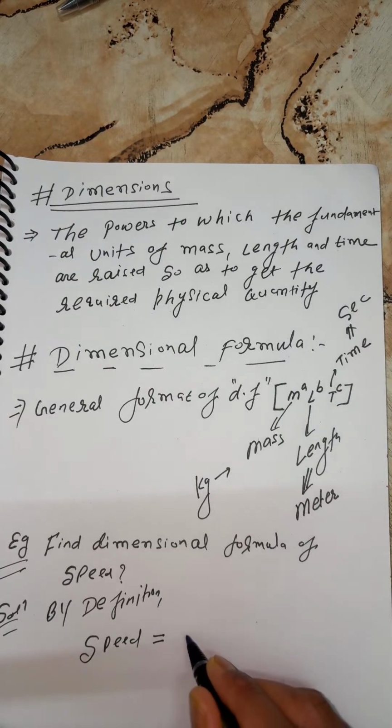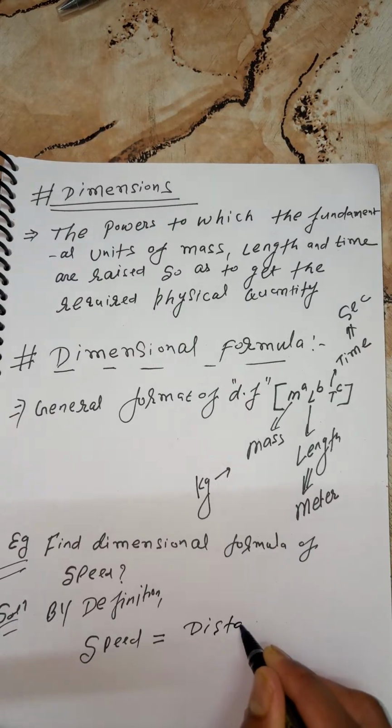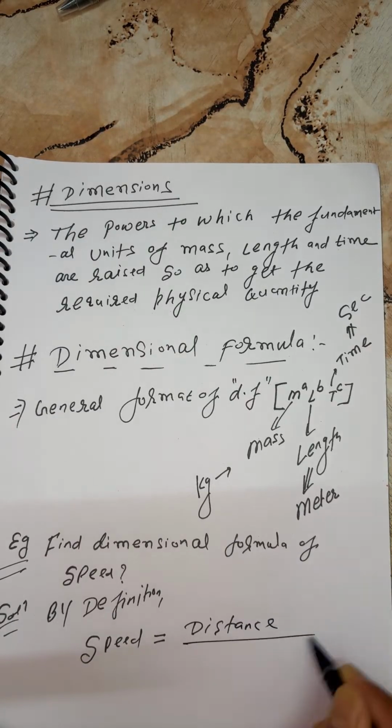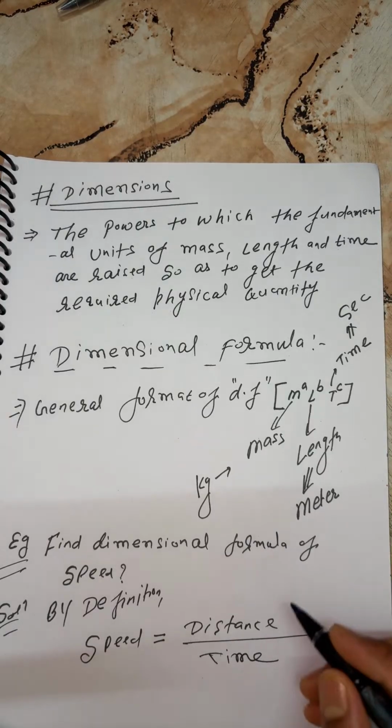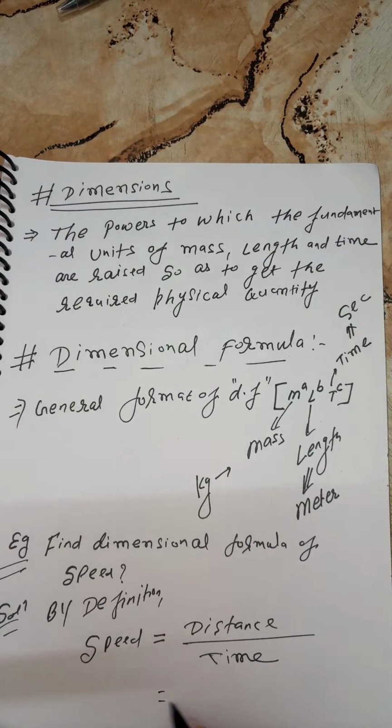Okay. Speed is distance per unit time, right? So what is the SI unit of distance here? Meter.